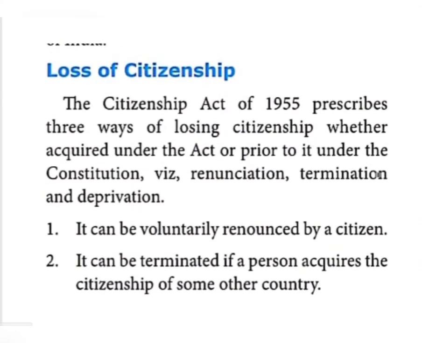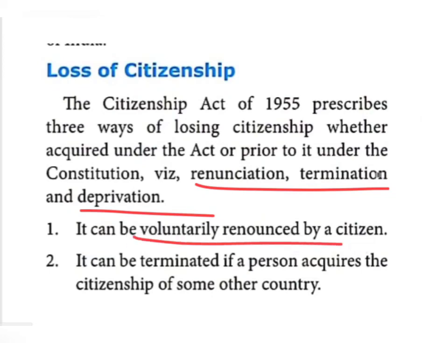So here also the same thing is given, children. What are the ways one person can lose their Indian citizenship? Renunciation, termination and deprivation. The first one, it can be voluntarily renounced. Just before I told, some persons voluntarily say there is no need for citizenship; that is renunciation. The next one, termination. If a person acquires the citizenship of some other country, Pakistan or American citizenship, that person's Indian citizenship will be terminated.